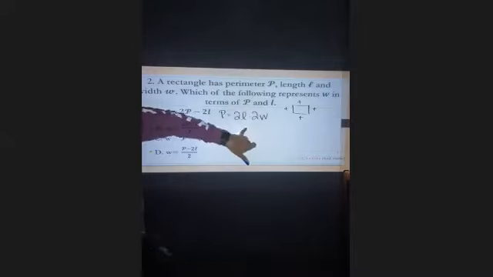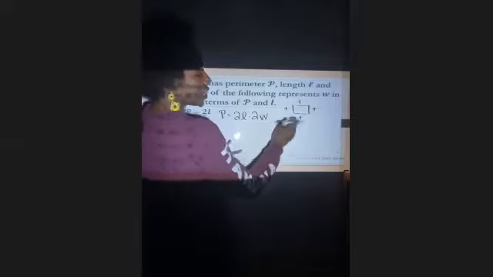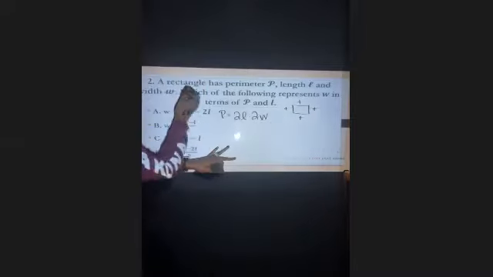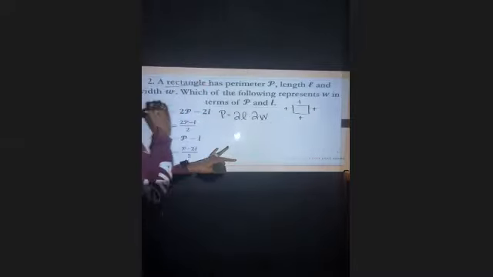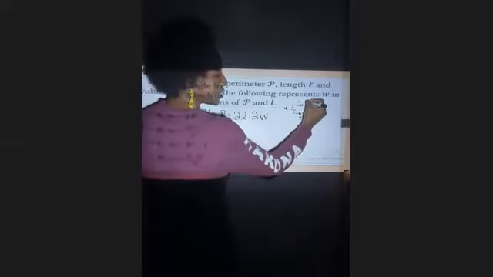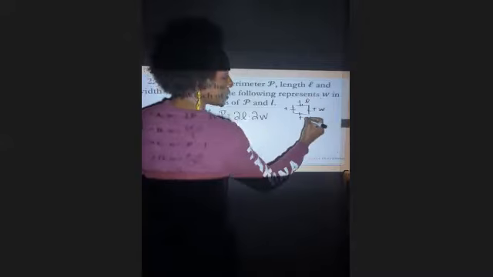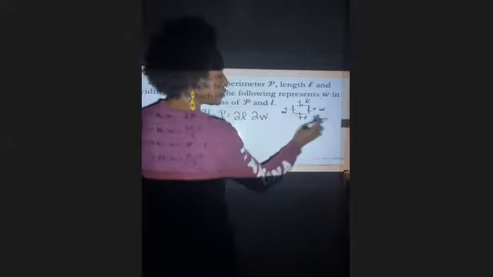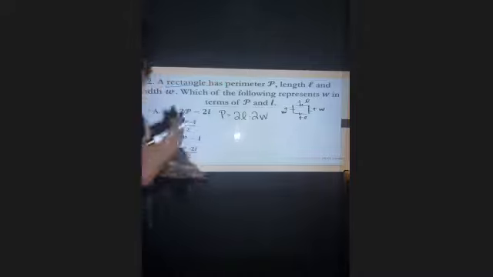Now, where did the 2L and the 2W come from? If this is a four-sided figure, we know that that's a rectangle. On rectangles, your opposite sides are congruent. So this is the length, this is the width, this is the length, this is the width. So I have two widths and two lengths. So that's where that comes from.